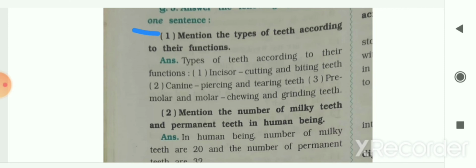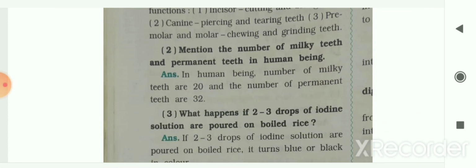Next is canine, it is used for piercing and tearing. So it is piercing and tearing teeth. Next is premolar and molar. So these are known as the chewing and grinding teeth. So there are 3 major types of teeth in our mouth.